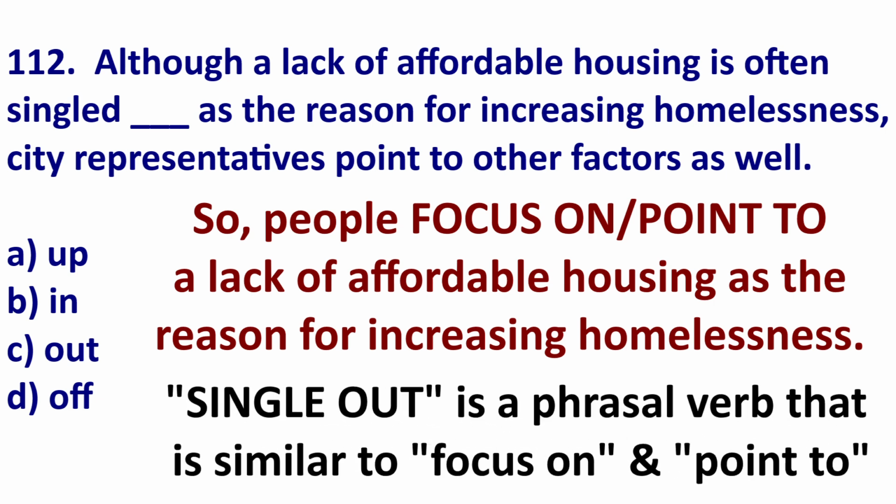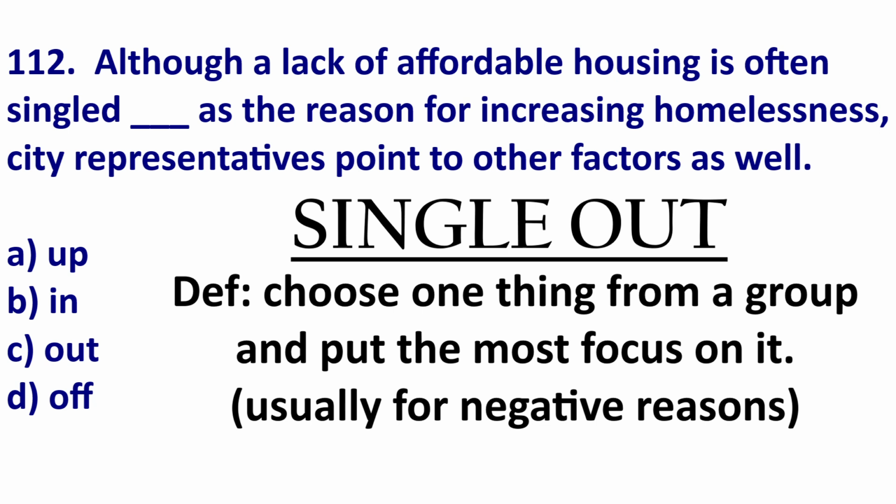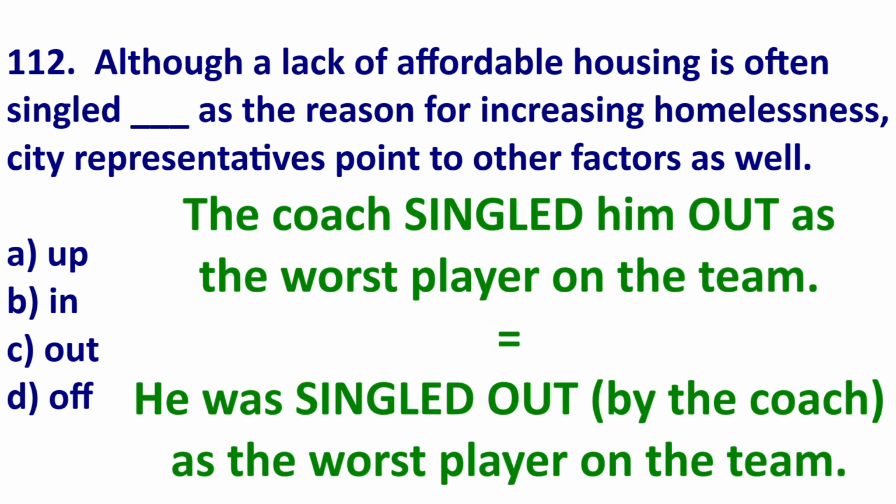Well, the phrasal verb we will use, and this is the answer, will be single out. Single out is to choose one thing from a group and put the most focus on. Now, it is usually something negative. For example, the coach singled him out as the worst player on the team.